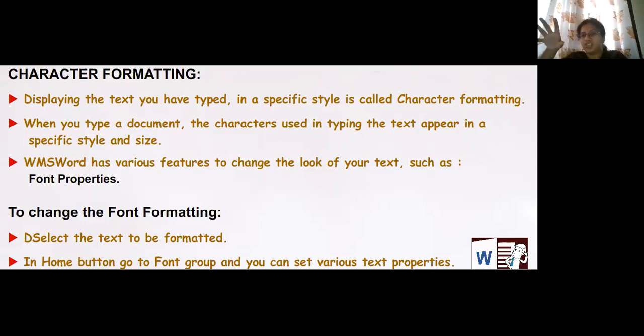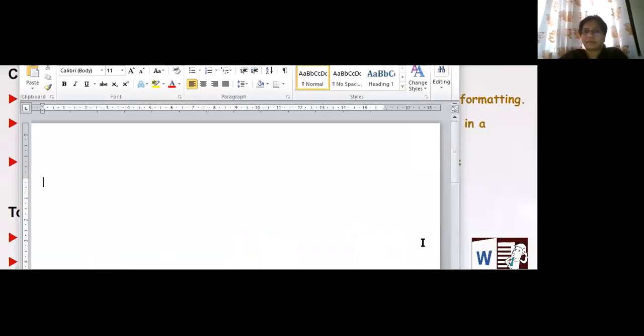Everything can be changed. To change the font formatting, select the text to be formatted. Imagine I write "class 4" here.